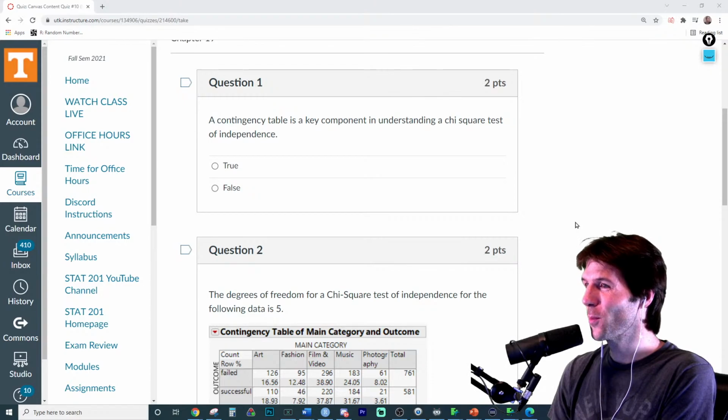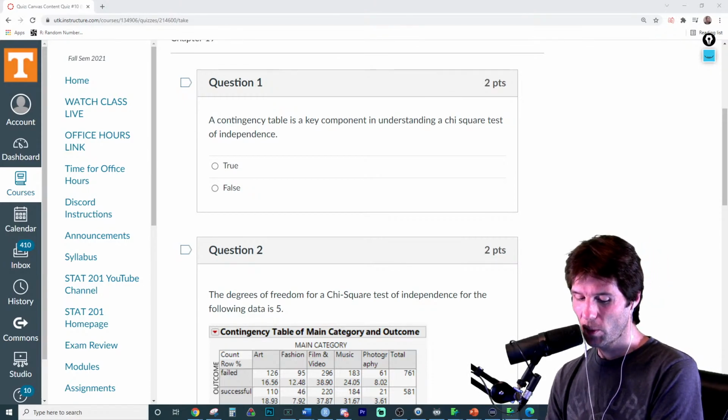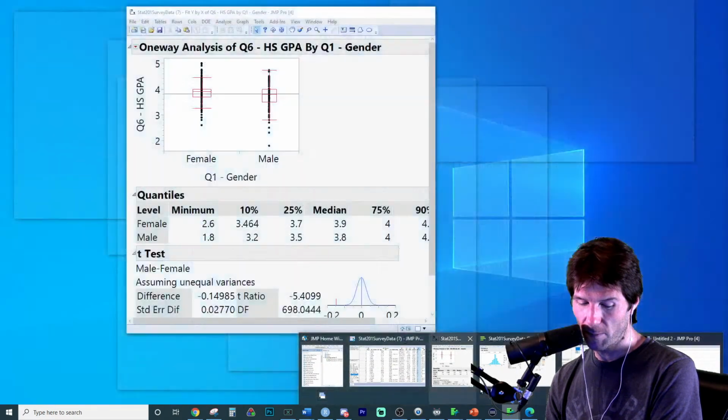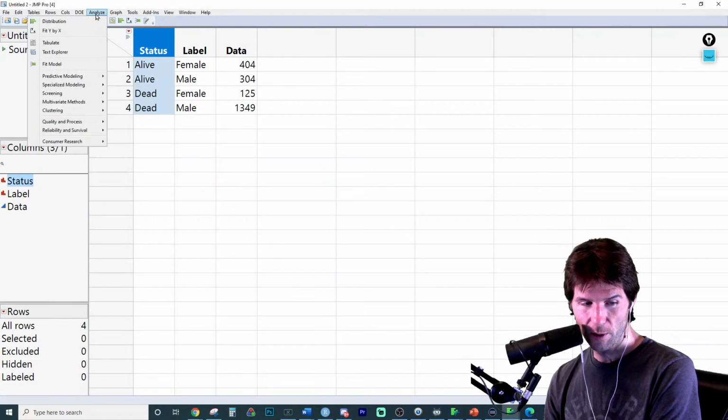Contingency table is a key component in understanding the chi-square test of independence. We just did one earlier, and guess what we get right over here? Oh, did we close it off? Let's go do it again.